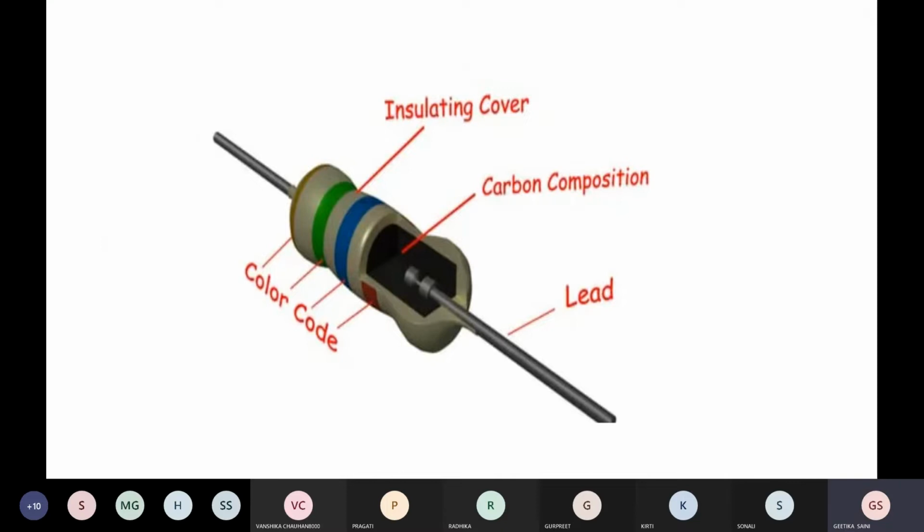Next, this is the carbon composition. These resistors are made up of carbon. In it, the inner part contains carbon, and there is an insulating cover around this carbon composition, and these lead rods act as terminals, and there are different colored rings on the body of the resistor. So now today we will decode this coding. In these colors there is coding, and we will decode that.